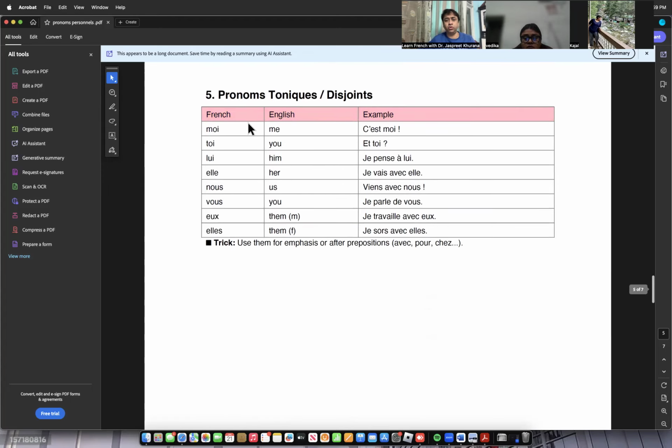Now, if I talk about the tonic pronouns, I told you that we need a tonic. We have to use different types of prepositions. Apart from that, we will also use the phrase c'est. For example, c'est moi, this is me, et toi, and you. Je pense à lui, I'm thinking about him. Je vais avec elle, I am going with her. Viens avec nous, come with us. Je parle de vous, I'm speaking about you. Then we have je travaille avec.